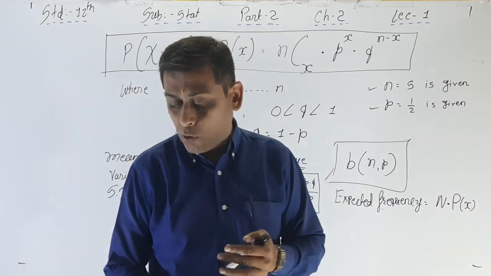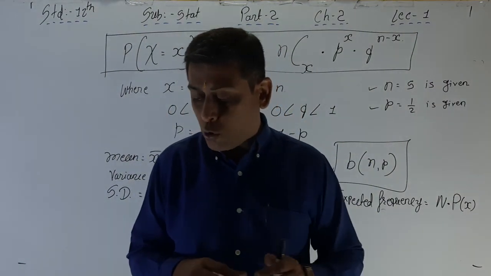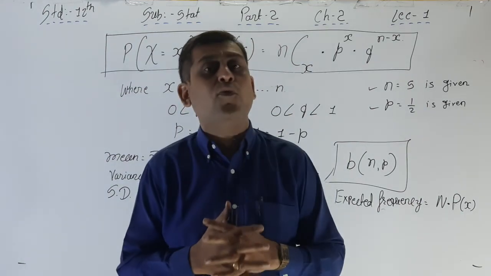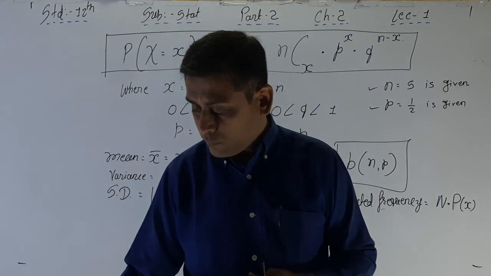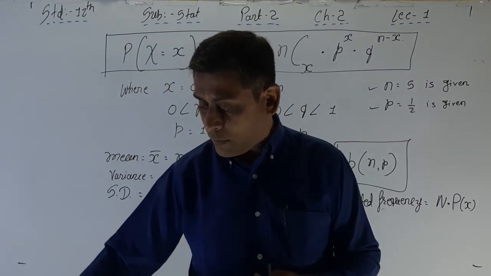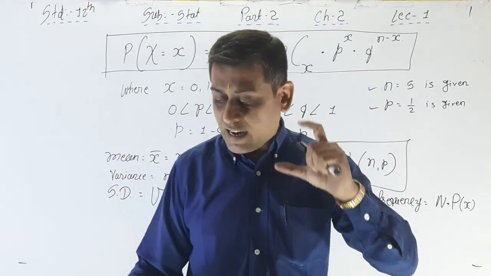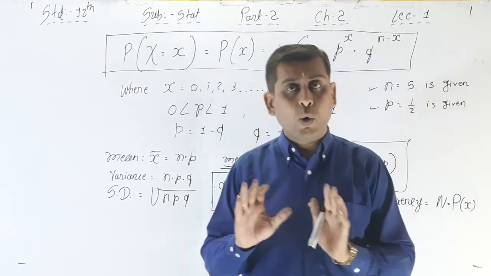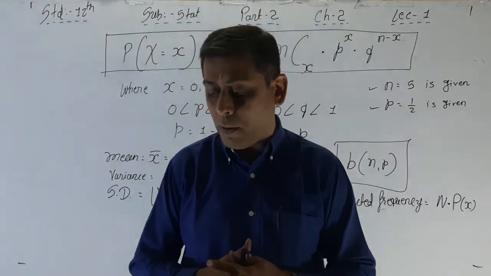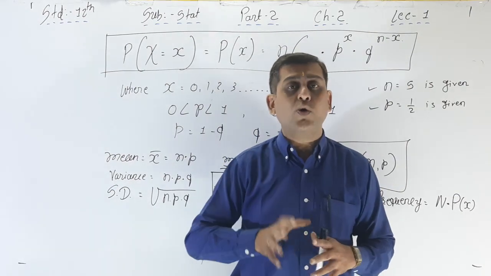And the last point, if p is greater than 1 by 2, then the skewness of the distribution is negative for any value of n. Graphs of the positively skewed, symmetric and negatively skewed binomial distributions are given, but graphs will not be asked. You just have to remember the properties of binomial distribution, and that is your today's homework.